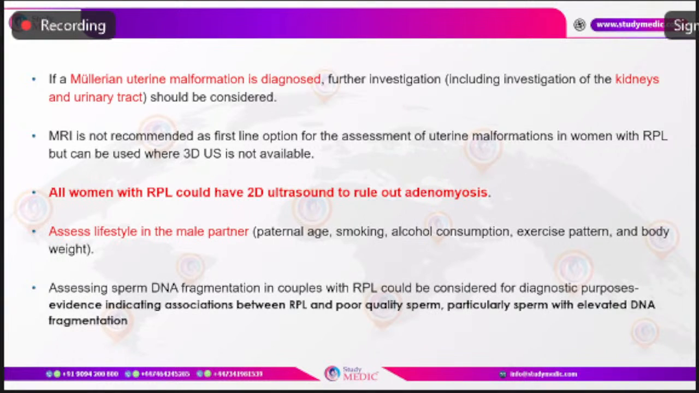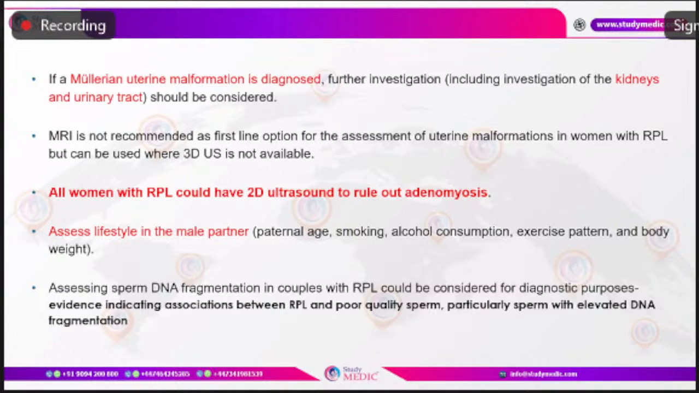Do we need to do MRI in all women with uterine malformation and recurrent pregnancy loss? Not recommended as a first-line option, because if a thorough 3D transvaginal ultrasonogram is done by experienced personnel, and the uterine malformation has been diagnosed and there is no doubt about it, there is no need to do an MRI. Only in conditions where there is no experienced personnel or facilities to do the 3D ultrasound, we need to do the MRI for interpretation.